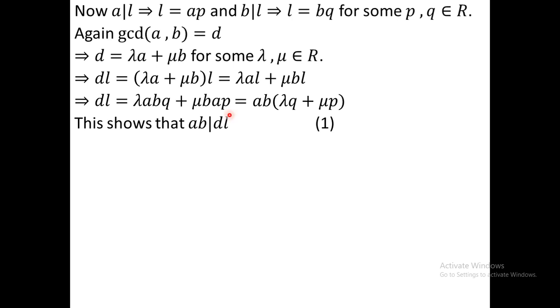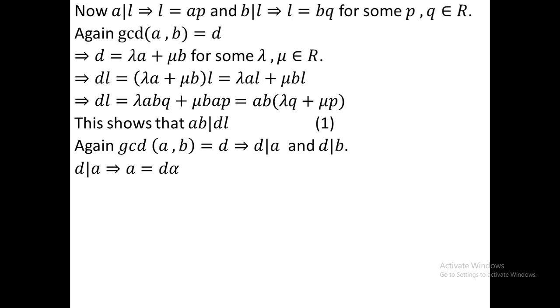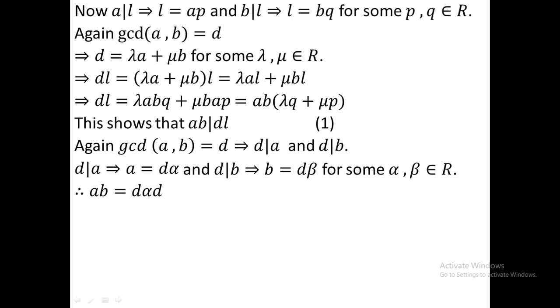Now we have to prove that DL divides AB also. Again, GCD of A, B equal to D implies that D divides A and D divides B, because D is a common divisor, the greatest common divisor. Again D divides A implies that A equals D into alpha, where alpha is an element in the ring R. Again D divides B implies that B equals D beta for some alpha, beta in R. Therefore AB equals D alpha into D beta, that is D into D alpha beta.